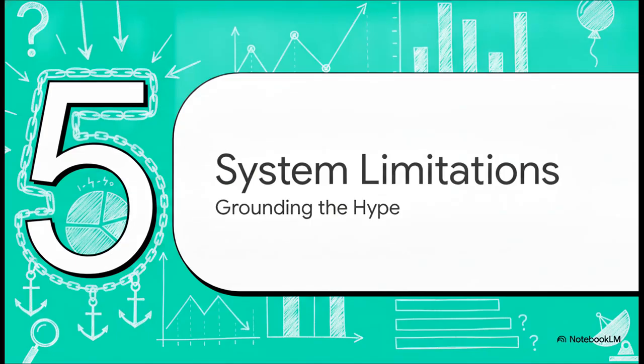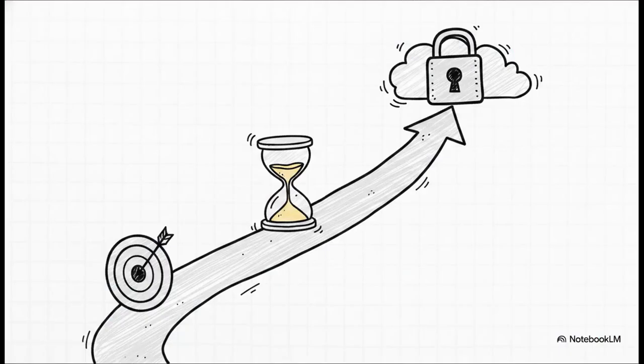Finally, Section 5, Current System Limitations. Time to ground the hype just a little bit. As revolutionary as this architecture is, the source material points out some very real hurdles. First off, it is entirely bottlenecked by the accuracy of its parts. If ChatGPT assigns the wrong task, or the visual model fails the execution, the whole output tanks. Second, bridging these models requires some incredibly heavy, complex prompt engineering, which is time-consuming to develop.